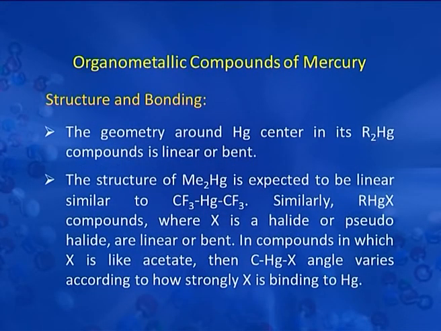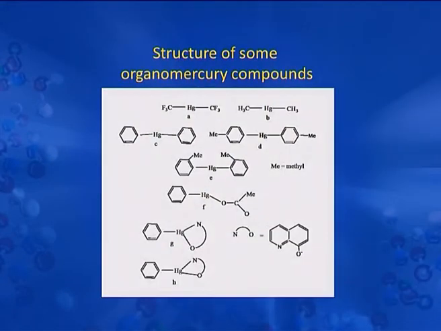After seeing this, let us see the structure and bonding of these compounds. The geometry around the mercury center in dialkyl mercury compounds is linear or bent. The structure of dimethyl mercury is expected to be linear, similar to bis trifluoromethyl mercury. Similarly, RHgX compounds where X is halide or pseudohalide are linear or bent. In compounds in which X is like acetate, the carbon mercury X angle varies according to how strongly X is binding to mercury. So, these are the structures of some organomercury compounds.